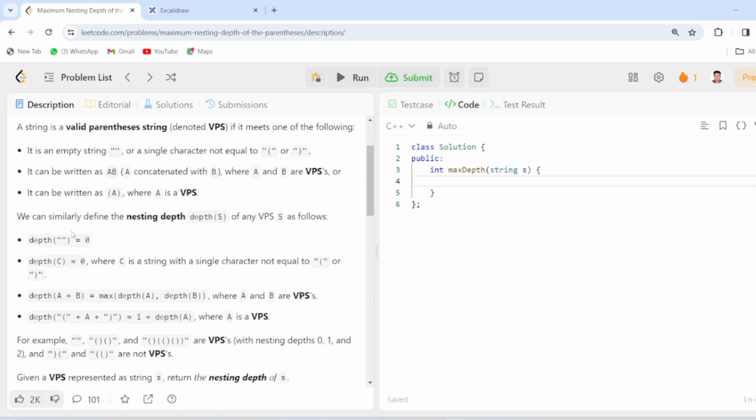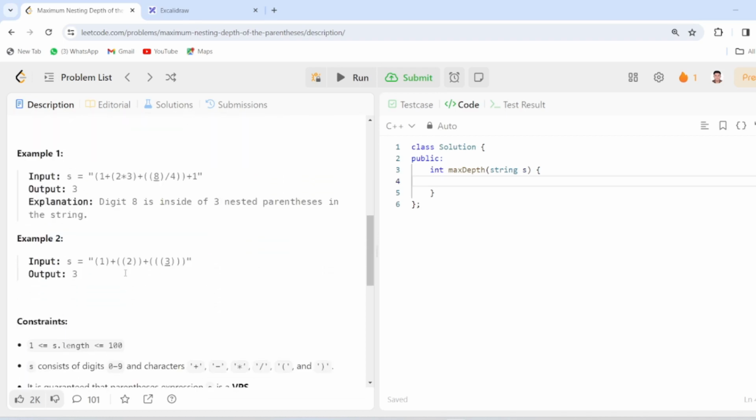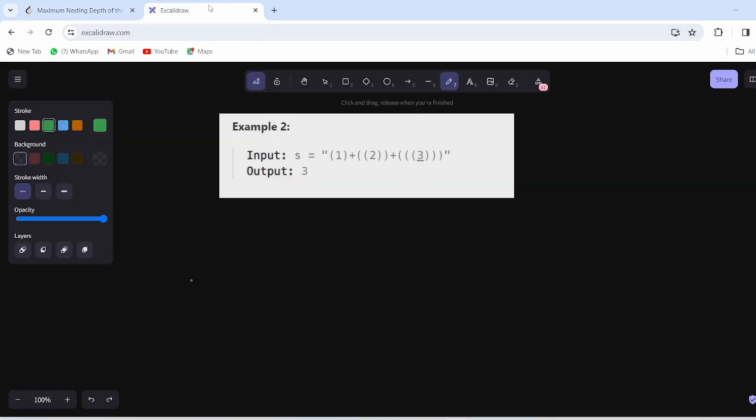So these are the rules through which we can find the nesting depth. If the string is empty then the depth will be 0. If there is one parenthesis then the depth will be 1. And if inside a parenthesis there is a bunch of parentheses, then the depth of the inside part plus 1 will be the depth of our VPS. So we are going to take this example and check how this can happen.